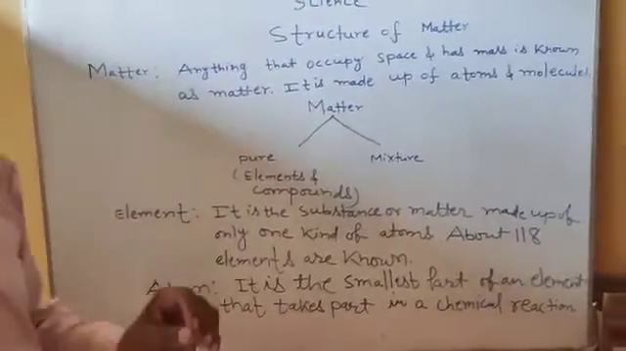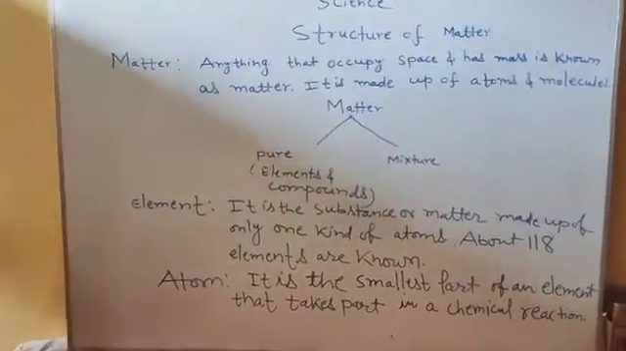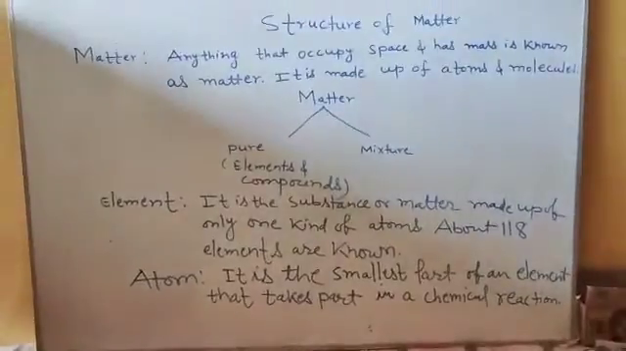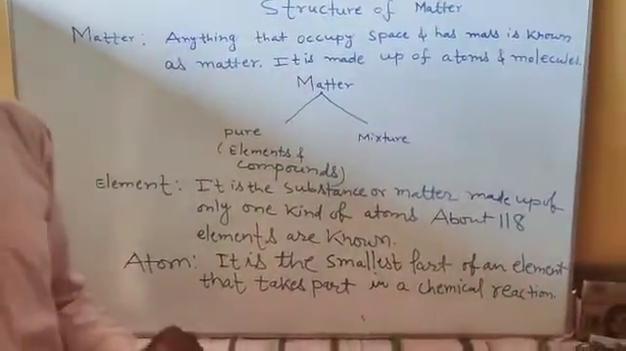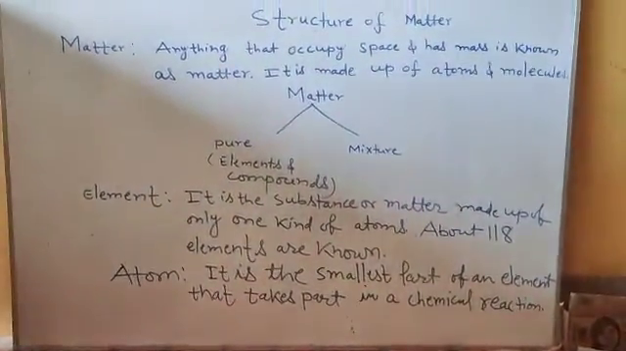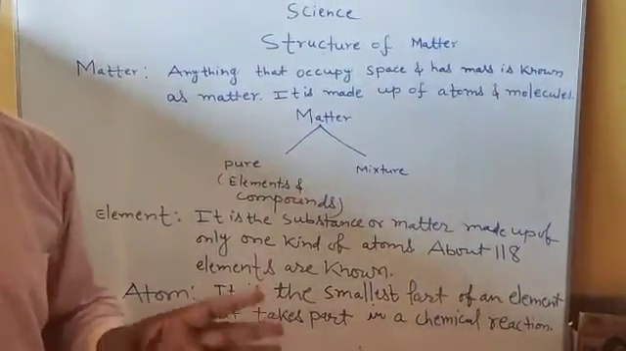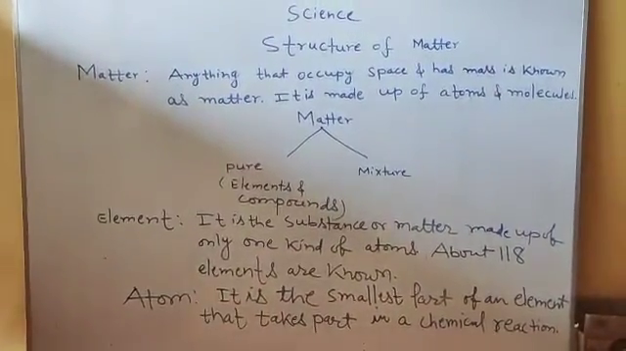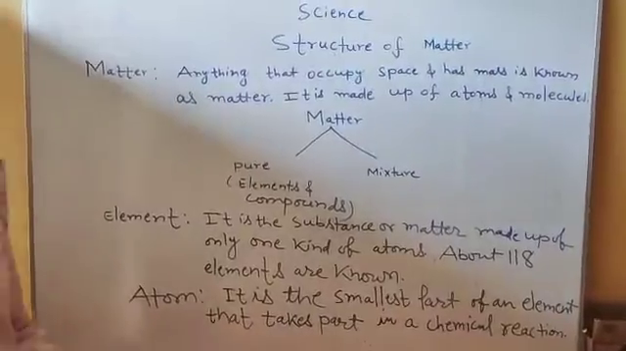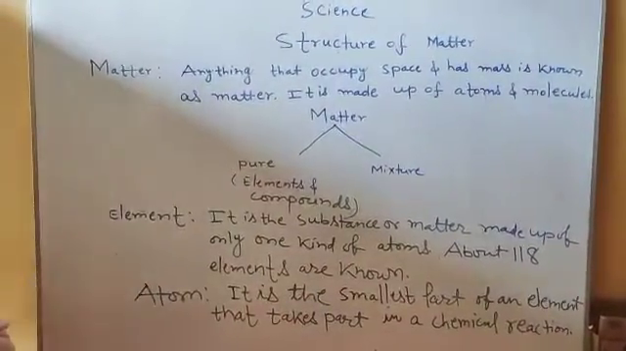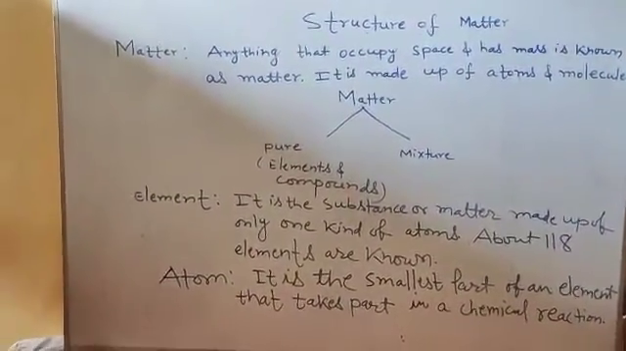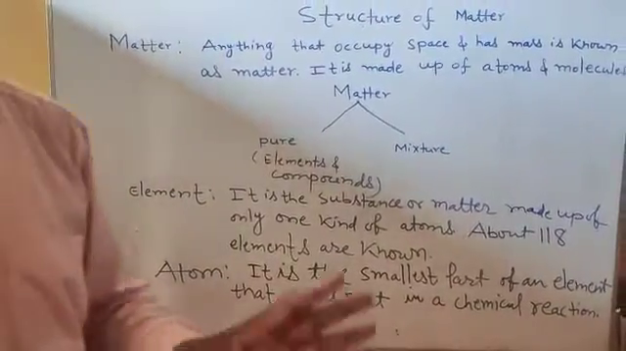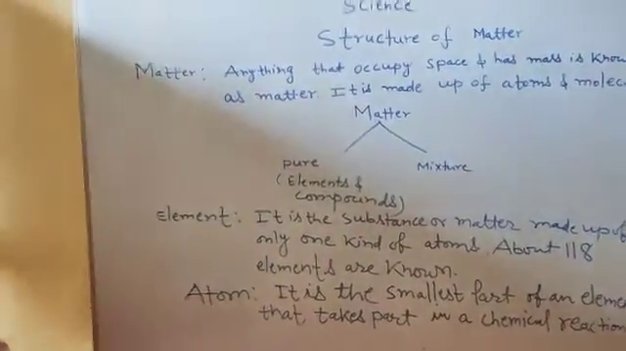So, in the case of sodium element, the smallest part of element sodium is sodium atom. The smallest part of potassium element is potassium atom. The smallest part of copper element is copper atom. The smallest part of nitrogen element is nitrogen atom.